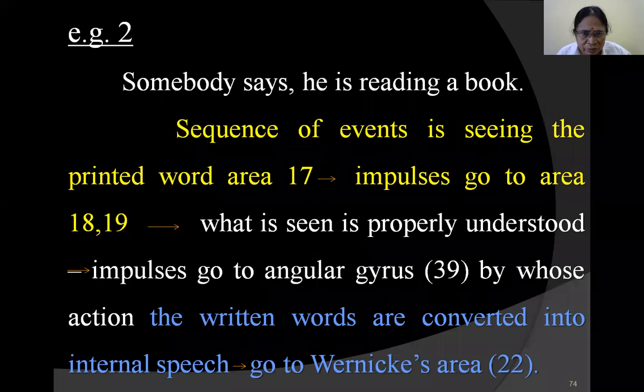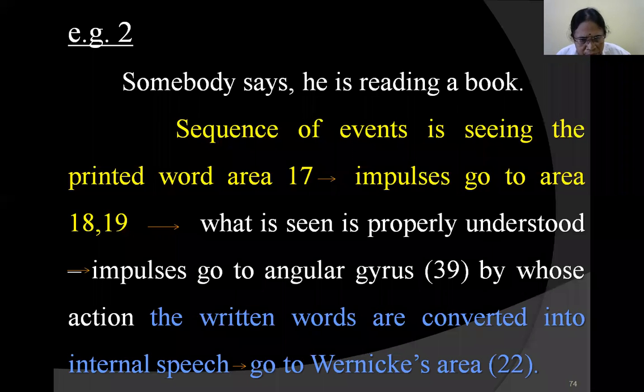Whatever you have seen in the primary visual area will be just printed matter. Therefore, from there it goes to the association area, where a little bit of interpretation is done, it is seen properly, a little bit of understanding is done. And from there it goes to the angular gyrus 39, in the anterolateral part of the occipital cortex. The written words here are properly analyzed, understood, and converted into internal speech. And from there, it goes to Wernicke's area, area number 22.